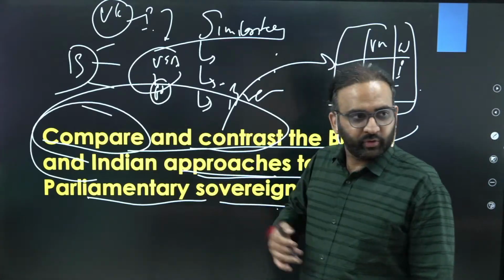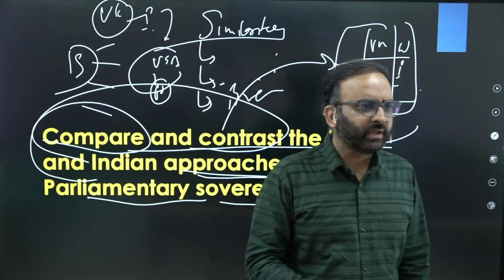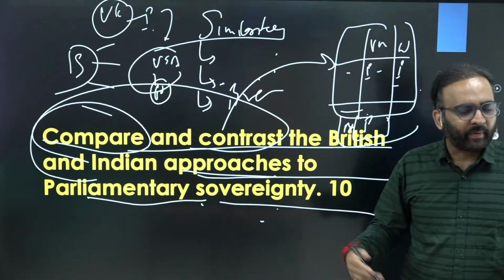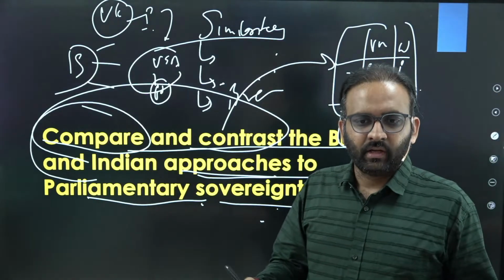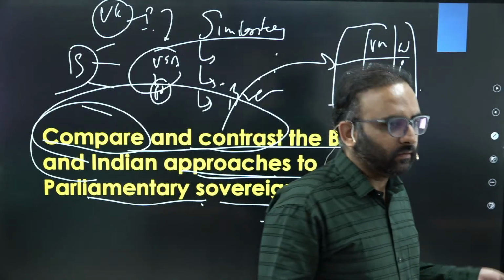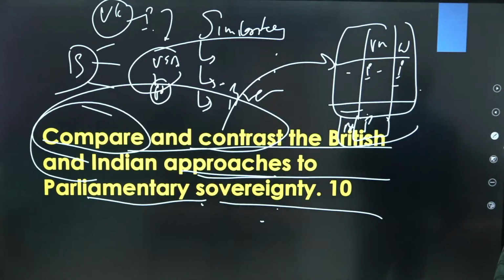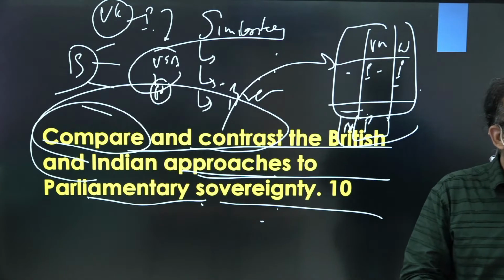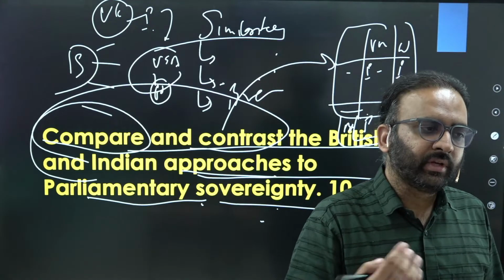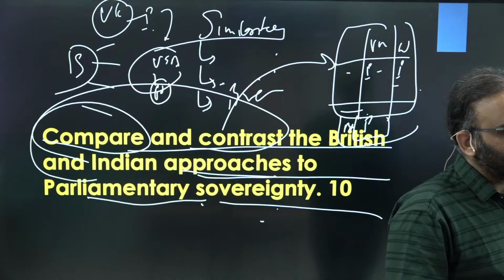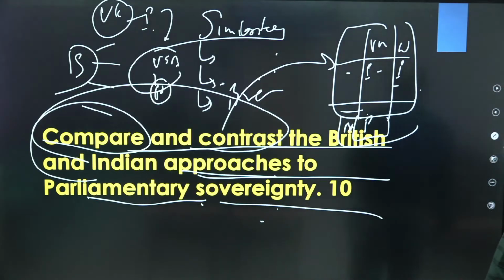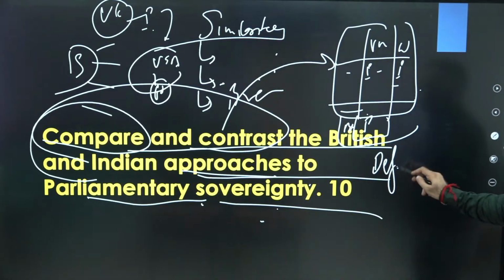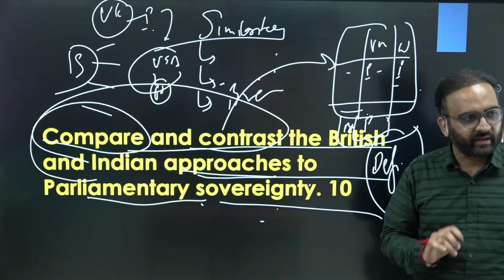And how will you introduce your answer? By simply defining parliamentary sovereignty, because the question is revolving around the concept of parliamentary sovereignty. The parliamentary sovereignty concept says the parliament is supreme and parliament can make any kind of law to regulate the affairs of society. Clear? The executive has to function in accordance with parliamentary law. Its assigned job is implementation of law, and the judiciary also has to adjudicate the law for violations of law, right? So that should be there in your introduction. So here a definition-based introduction will work. Clear?